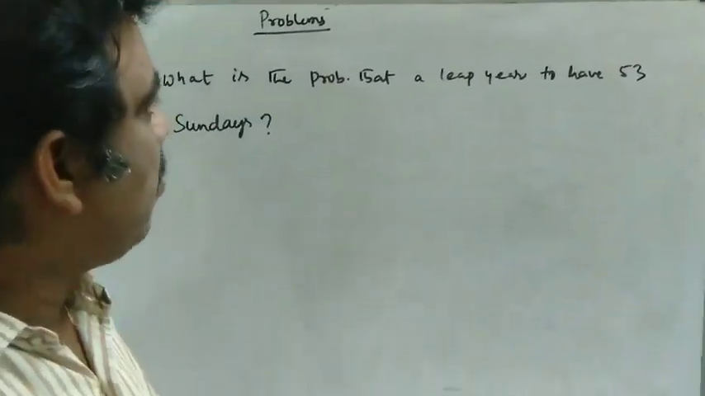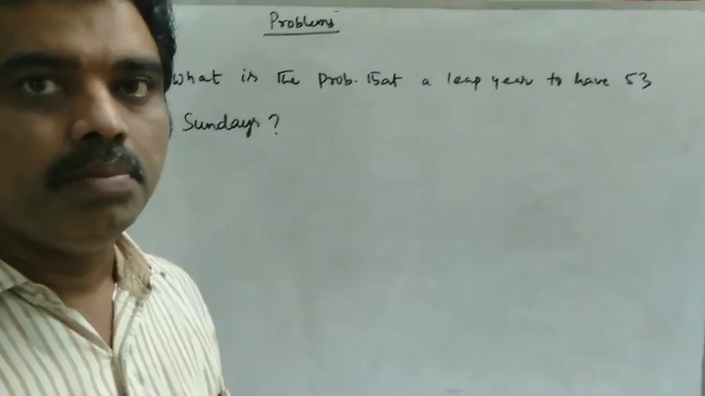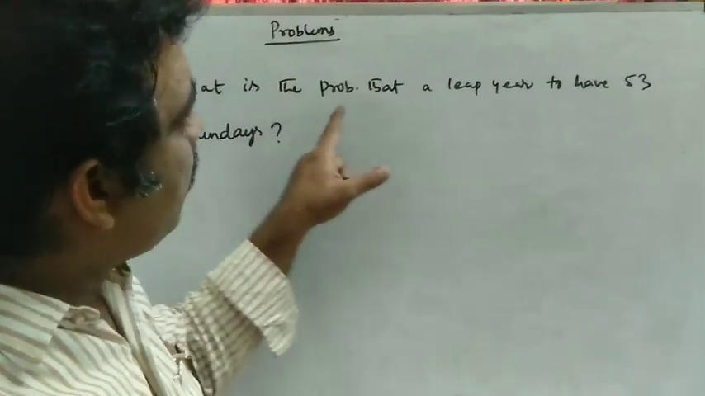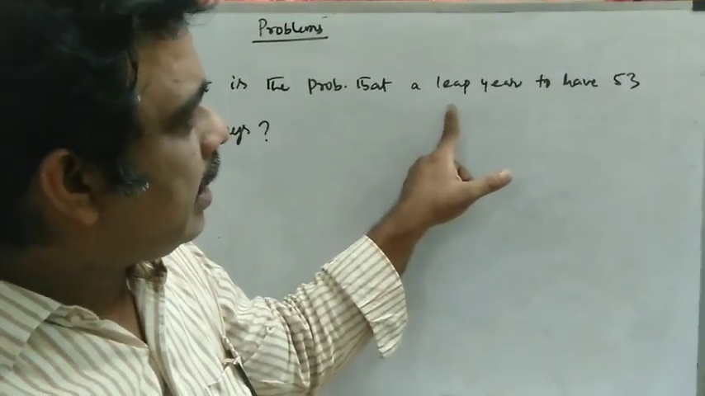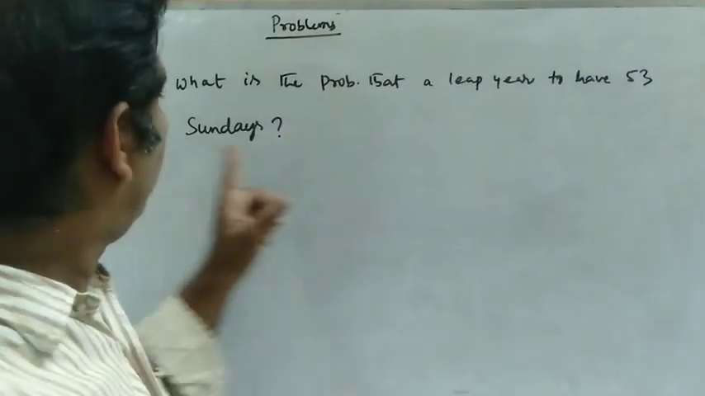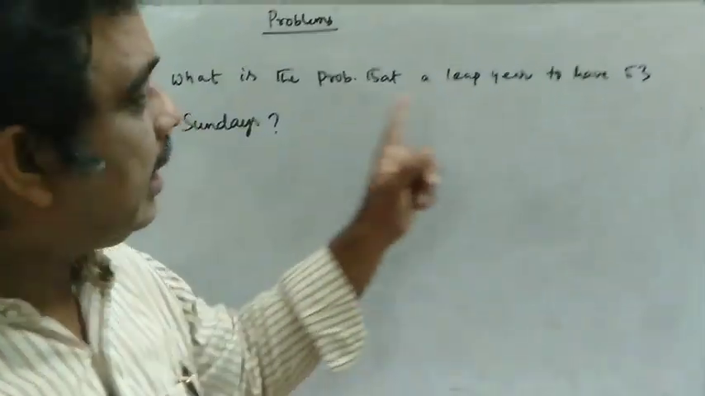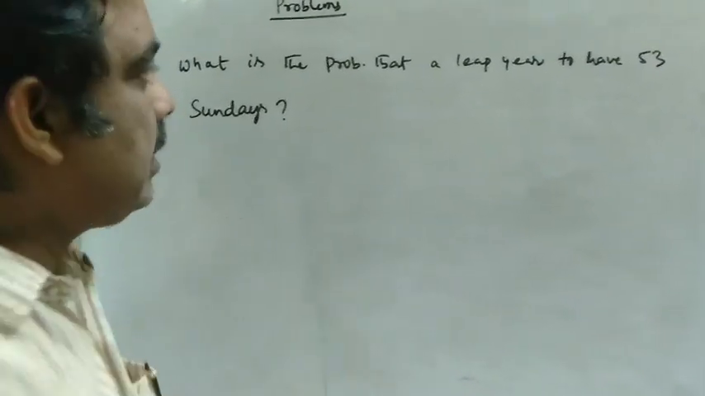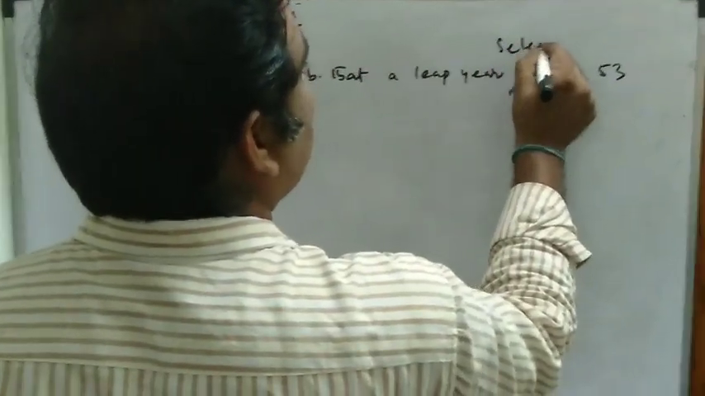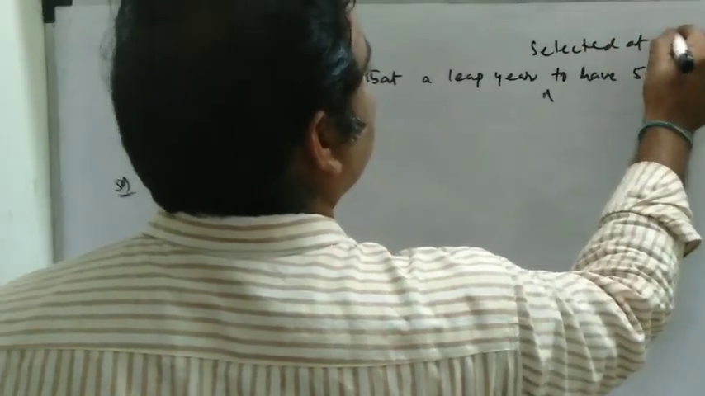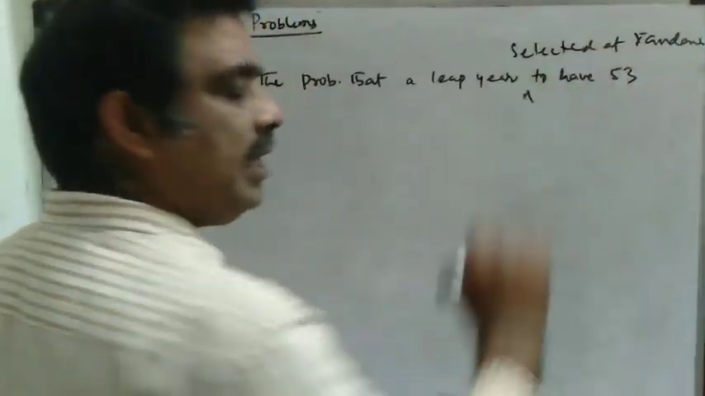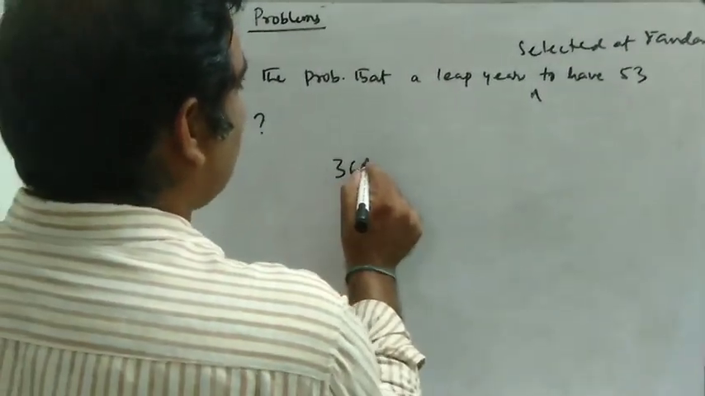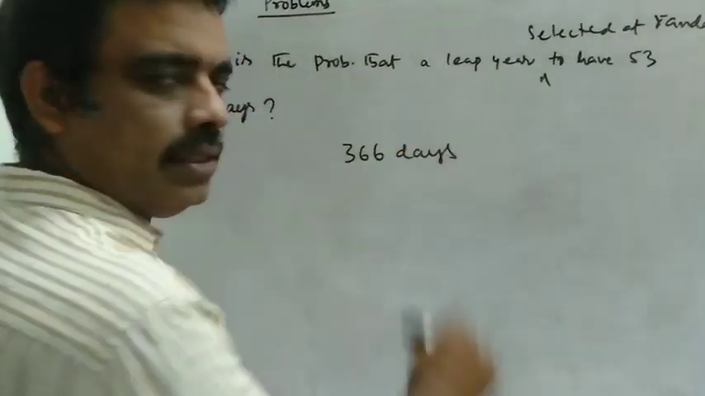So now we see the problems on the classical definition of probability. See the first problem. What is the probability that a leap year selected at random has 53 Sundays? A leap year selected at random to have 53 Sundays. So we know that a leap year consists of 366 days.